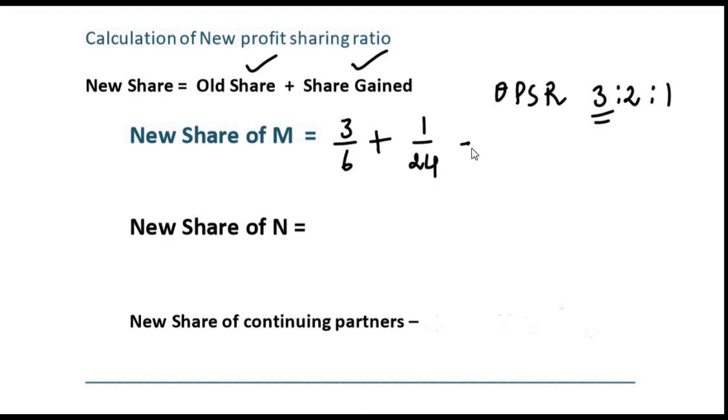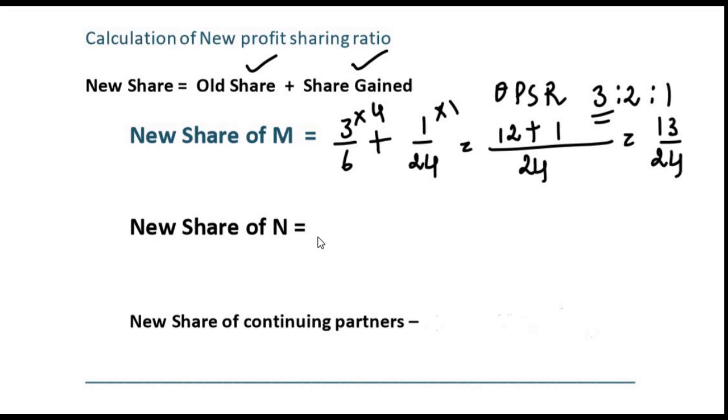Now we just need to add this. We have to add these two. 24 is the common denominator. 6 into what is 24? It is into 4. So into 4 you will get 12 here, plus 24 into 1, so into 1 it is 1 here. 1 is the numerator. So you will get 13 by 24.